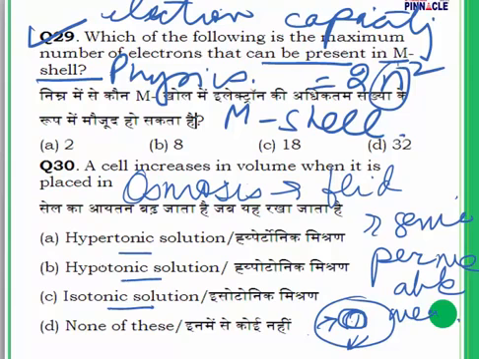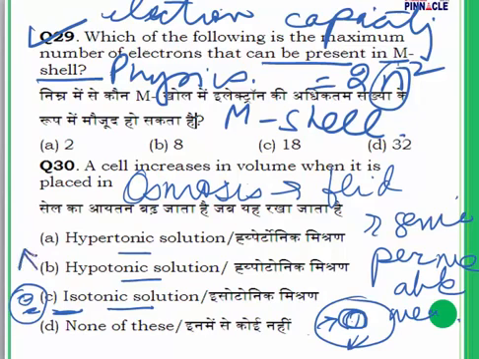An isotonic solution is one where the concentration of solutes inside and outside the cell is the same. Suppose this is my solution and this is the cell. The concentration of solutes inside the cell and outside in the solution are both the same, so in that situation there is a balance.